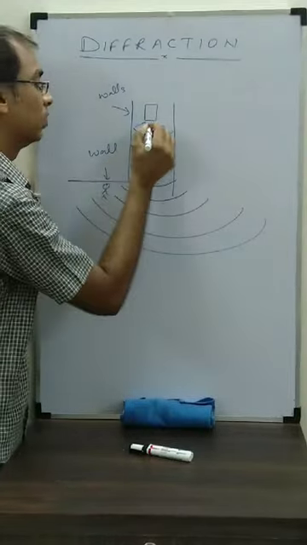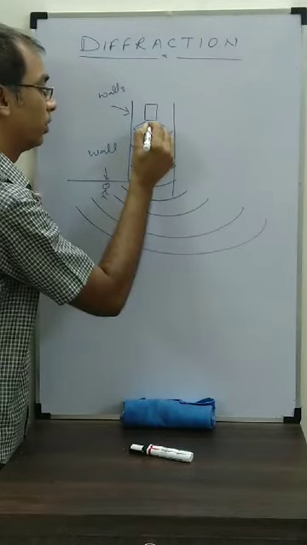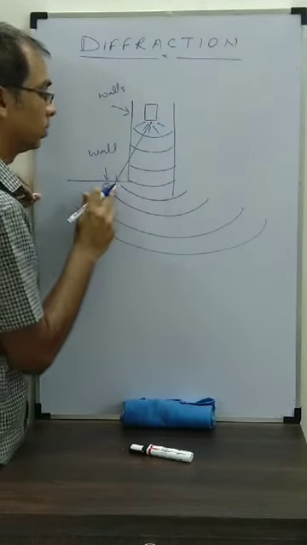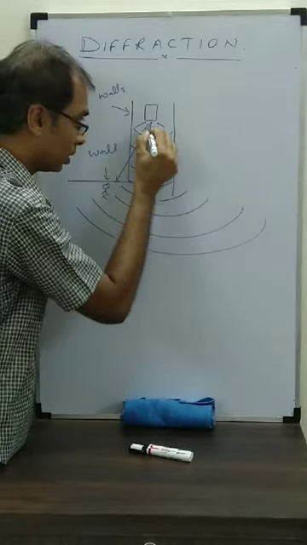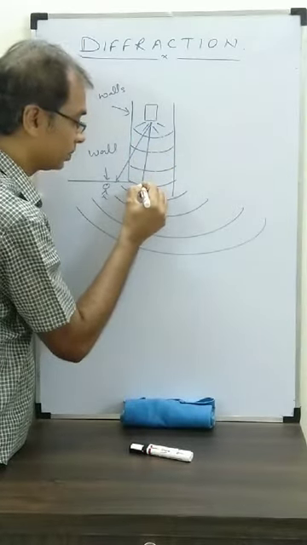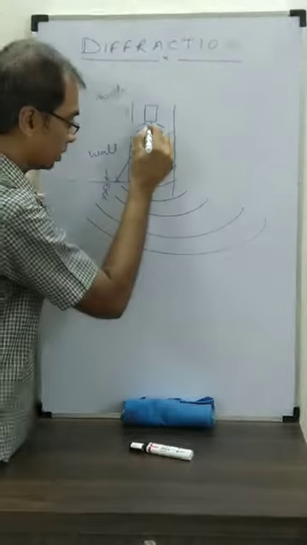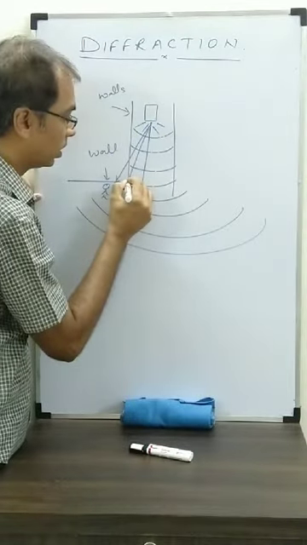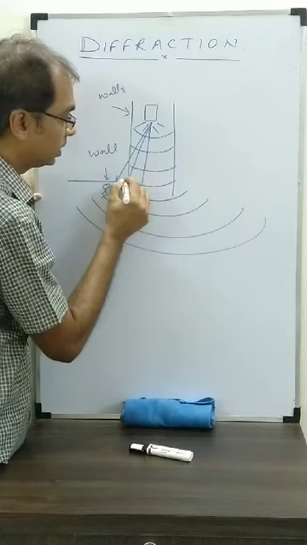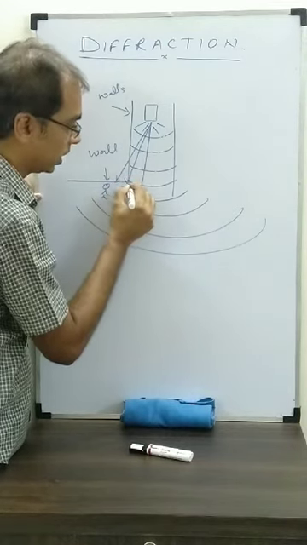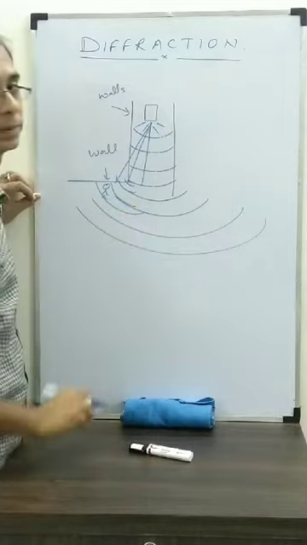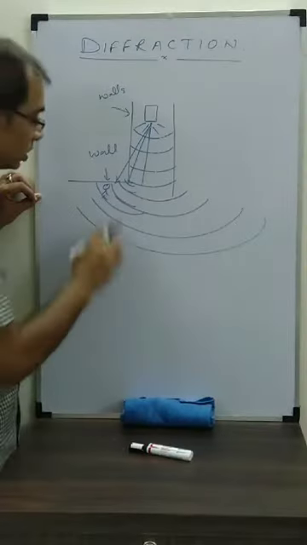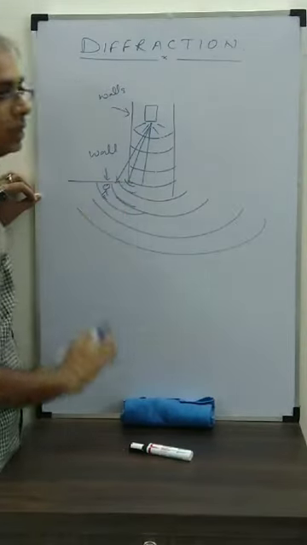If this is the source and we take a straight line, it should have come like this. But has it come like this? The answer is no. Till this point it was coming like this, and from here it produced its own wavefront of secondary wavelets, which go like that, and you got the sound. So this is how the sound is bending.